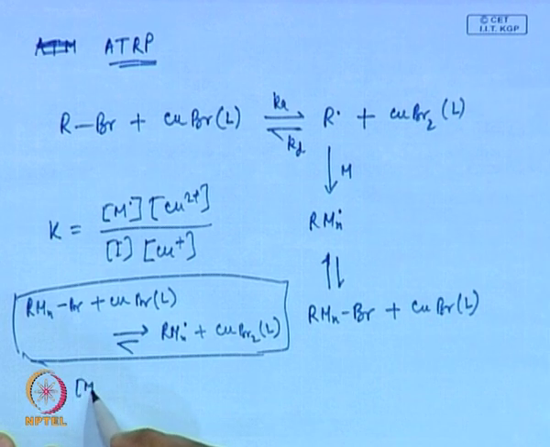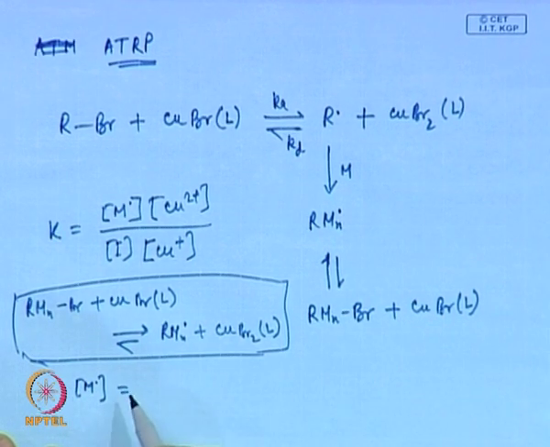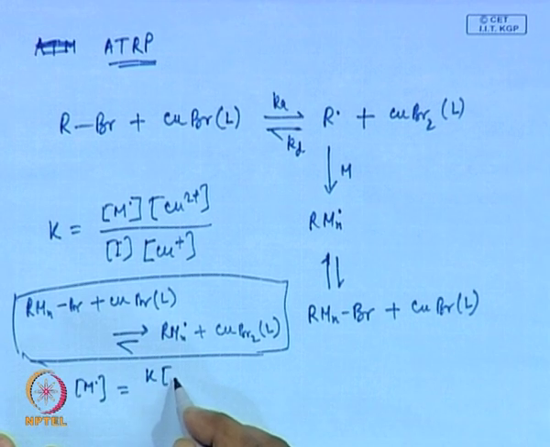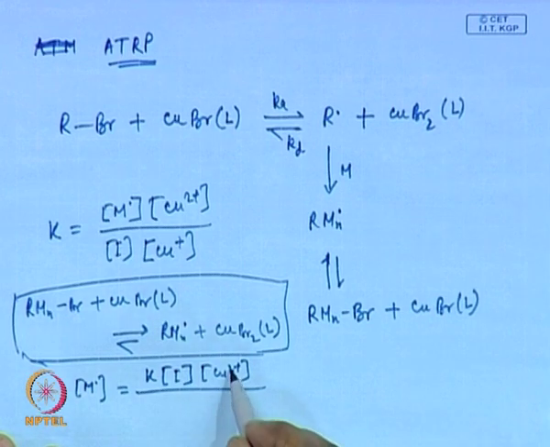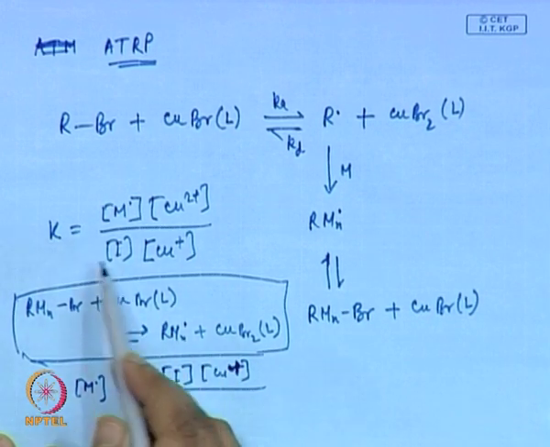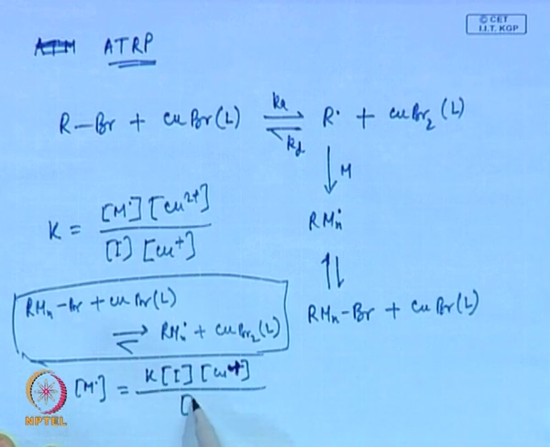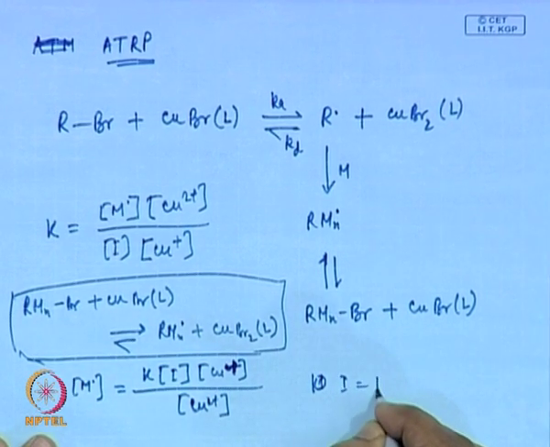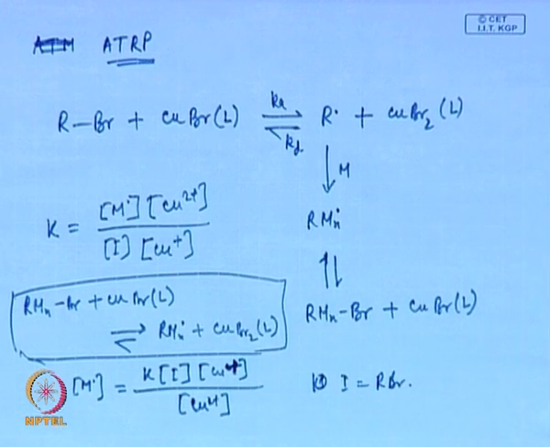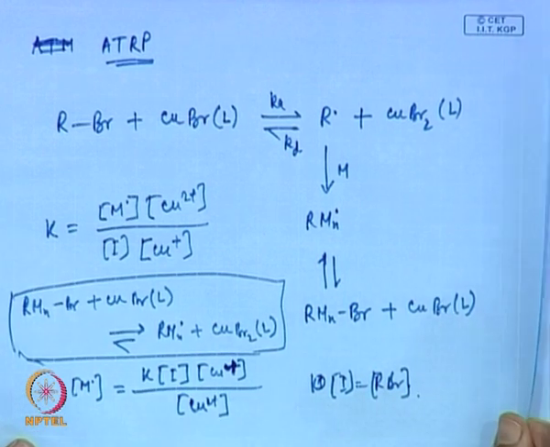So, the concentration of this propagating radical is given by Ki [I] Cu+ by Cu2+, where I is RBR, concentration of initiator is the concentration of RBR. So, what is Rp?